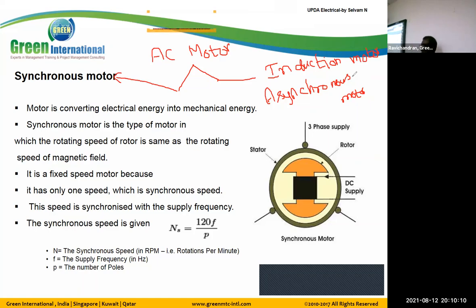In a motor, electrical energy is converted to mechanical energy, so the output is mechanical. The speed of the synchronous motor is the synchronous speed.